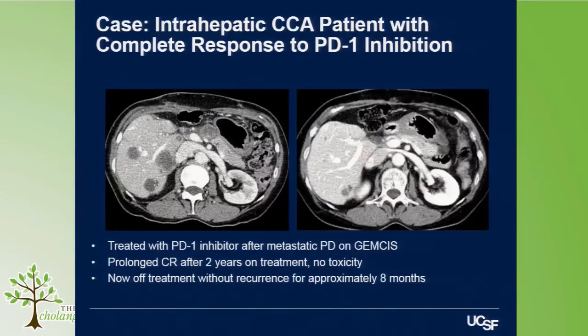So this is a case example I think I shared in my talk last year as well, but I wanted to highlight it again as how exceptional these responses are when they happen. This is an intrahepatic cholangiocarcinoma patient who has experienced a prolonged complete response to PD-1 inhibition, now almost 8 months off drug, and after 2 years on pembrolizumab therapy. There's only some cystic remnant of previous multifocal liver tumors. Prior bone mets and lung mets and a cardiac met have disappeared. I'm not sure if this patient or her family is here today, but it's a remarkable testament to how effective these drugs can be, to be able to sustain a complete response 2 years on drug and now 8 months and counting without therapy.